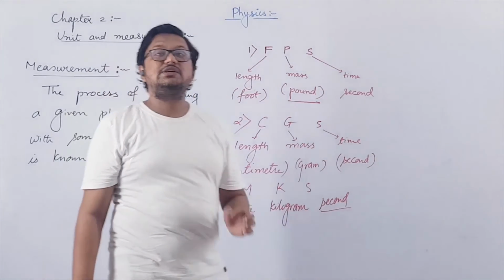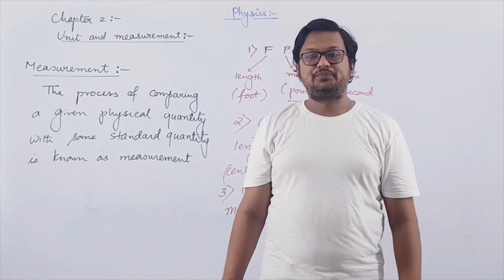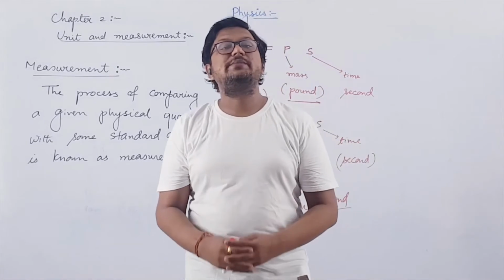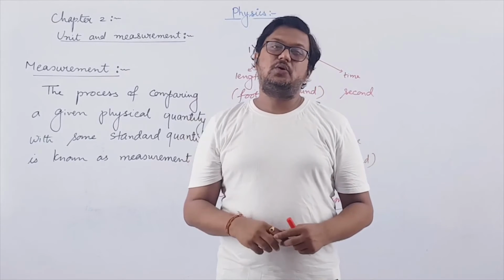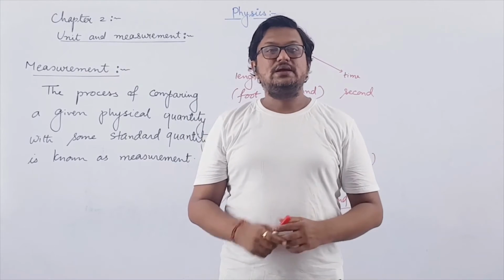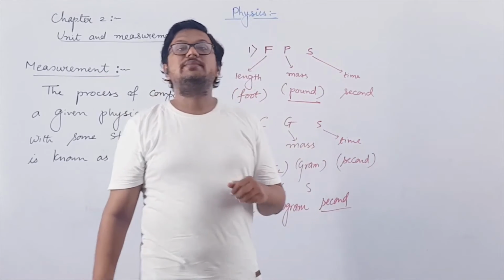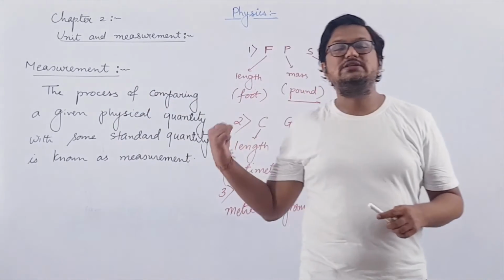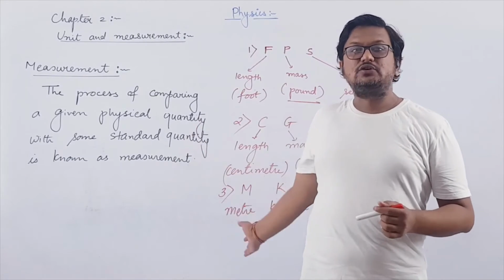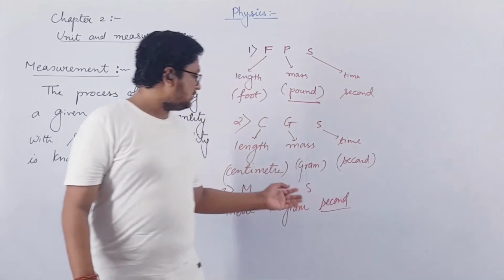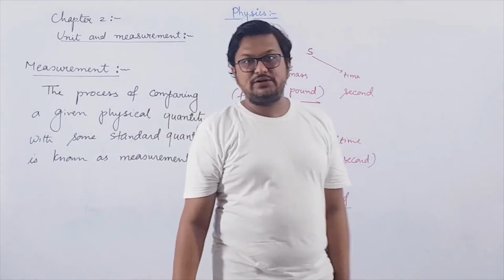And that's why we are still using the CGS and MKS unit systems for measurement. But here also these two systems have some drawbacks. The drawback is you can measure only 3 physical quantities using these two systems: length, mass, and time. You cannot measure the remaining physical quantities. Obviously, if you want to measure temperature of a given body, the unit is not given in this system. If you want to measure current, nothing is given in this system.